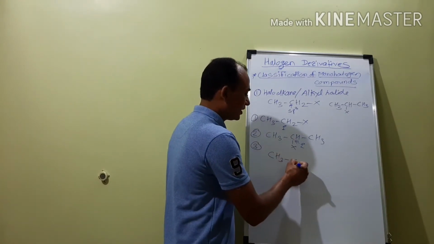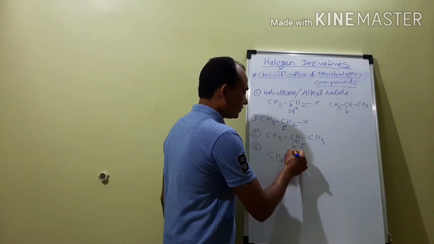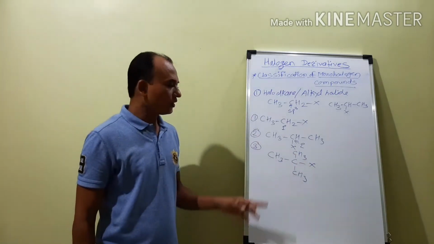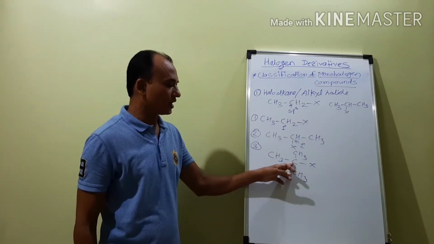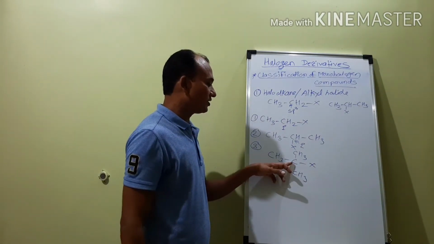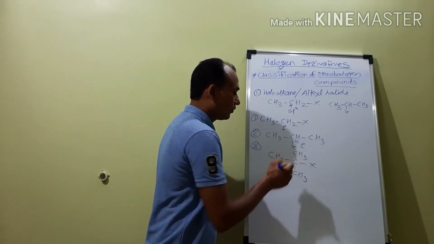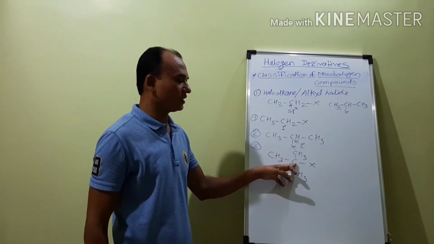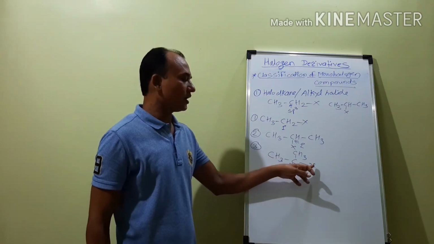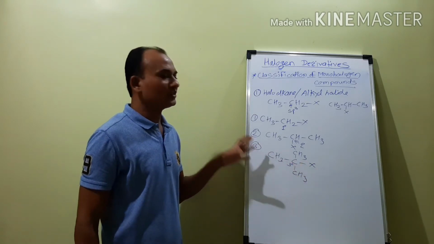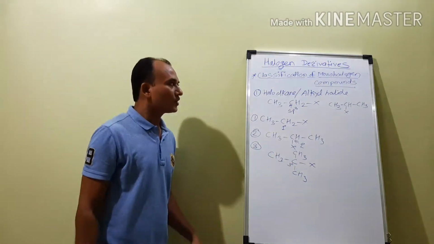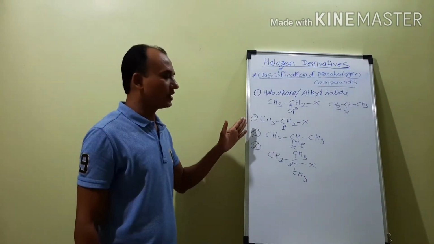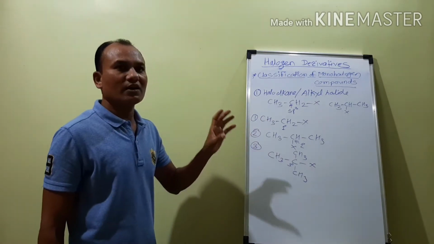Now the third type that we have to consider is the tertiary alkyl halides. The example is (CH3)3CX. In that case, the halogen atom is attached to this carbon atom, and if we find out the order of this carbon atom, it is the tertiary carbon atom. Why is it tertiary? Because it is attached to three other carbon atoms. And to this tertiary carbon atom the halogen atom is attached, and therefore it is called a tertiary alkyl halide. So these haloalkanes are further classified into primary alkyl halides, secondary alkyl halides, and tertiary alkyl halides.